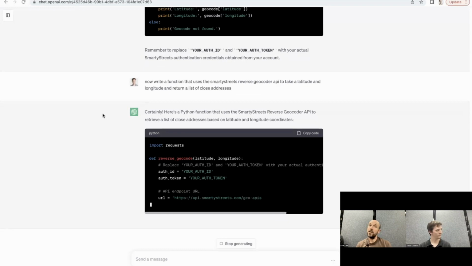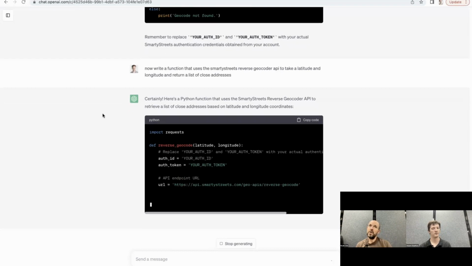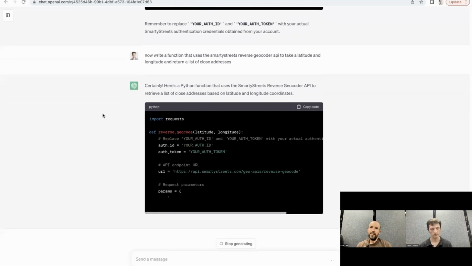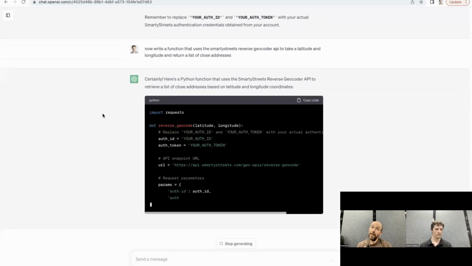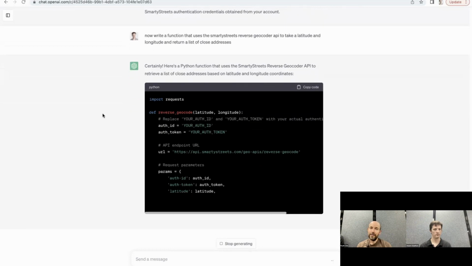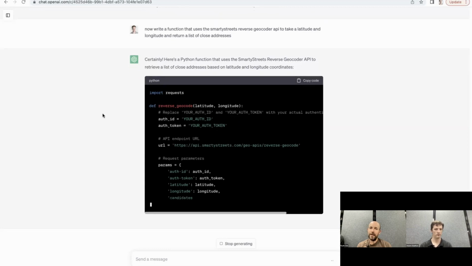Part of the reason it's as good as it is at interacting with Smarty's APIs is because our documentation on our website is pretty thorough, and it was trained on that, as well as our open source SDKs. So we have a Python SDK, and we're not showing that being used here, but all of that code is part of ChatGPT's training data as well. That's part of the reason it does as good of a job as it does.